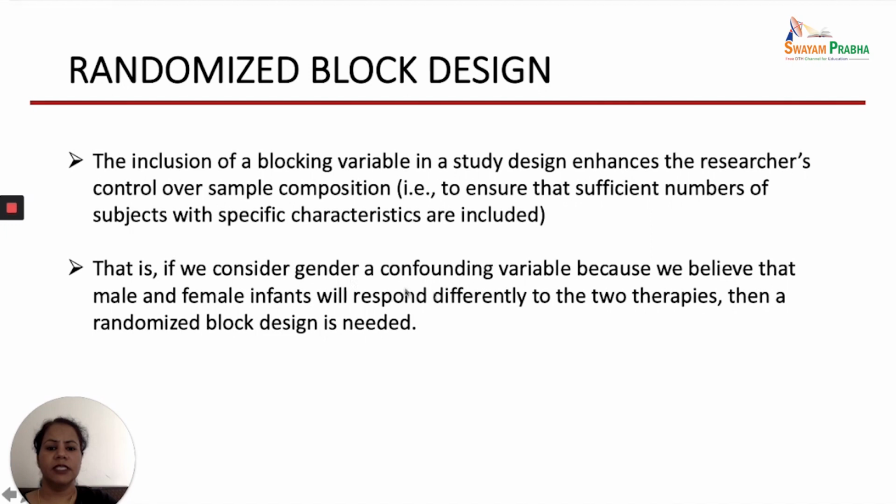If we consider gender a confounding variable, because we believe that male and female infants will respond differently to the two therapies, then a randomized block design is needed. So if you feel that any characteristic of the subjects can be acting as a confounding variable, it is better to take that variable as a blocking variable, because then you will be able to find out the effect of the intervention based upon that particular blocking variable, and we can really control the confounding variable.